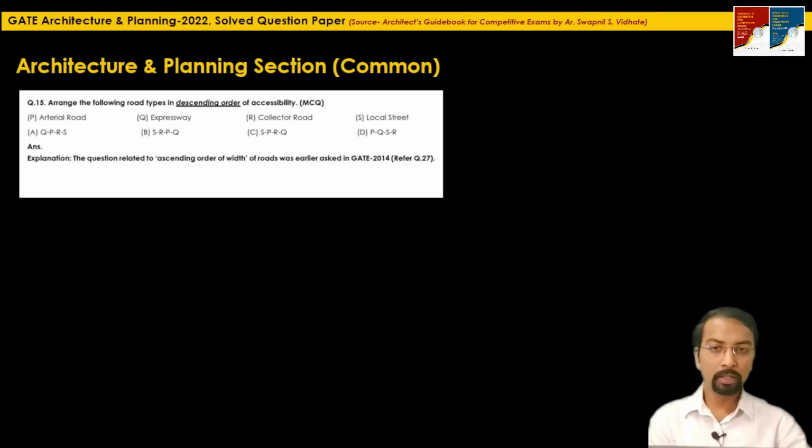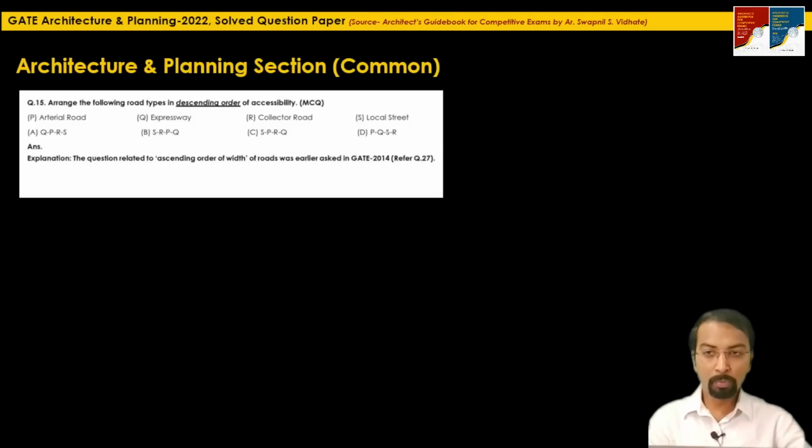So if you have not read the question carefully, where they are asking descending order of accessibility, many of you might have answered option A, QPRS, because you must have read that urban expressway is the road having the highest width, then arterial, subarterial, collector, and local.